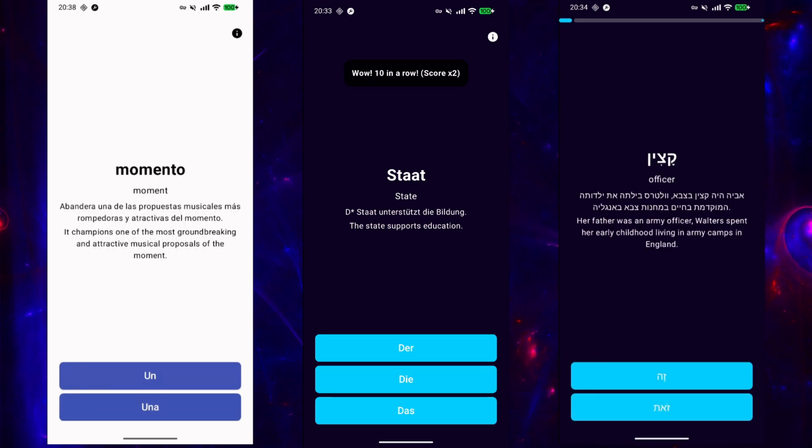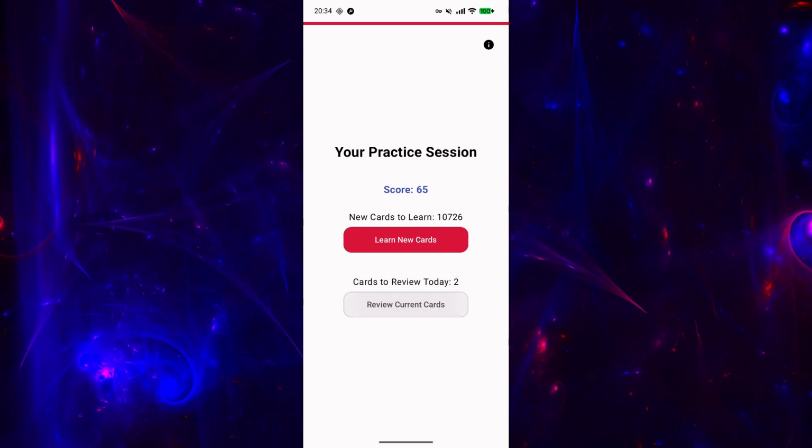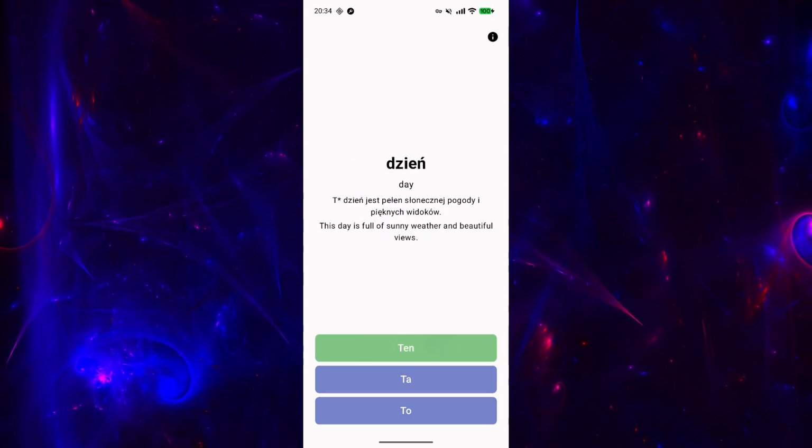Words repeat until you truly learn them. Get it right 3 times and move forward. Reviews return at the perfect time. The better you perform, the longer they stay away.